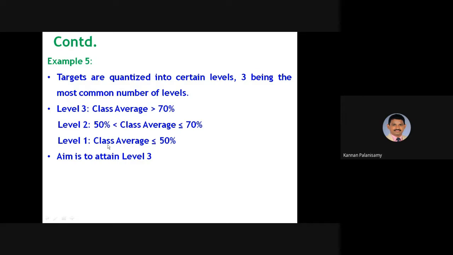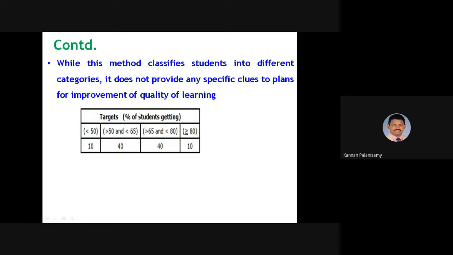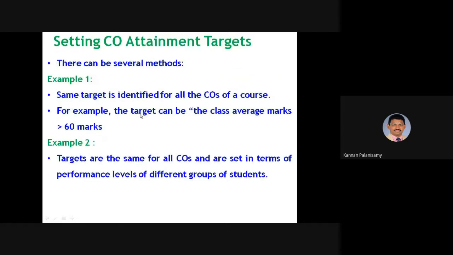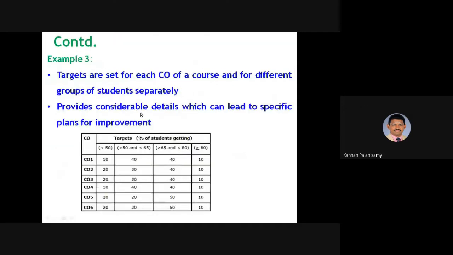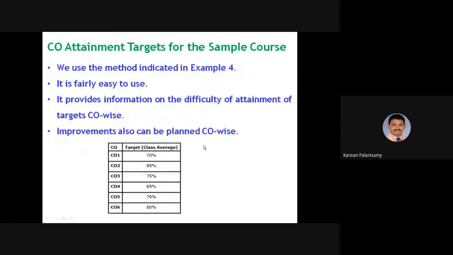But the ultimate aim is to reach level 3. So these are the different methods to set the course outcome targets.